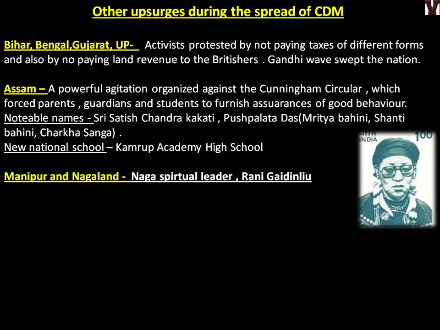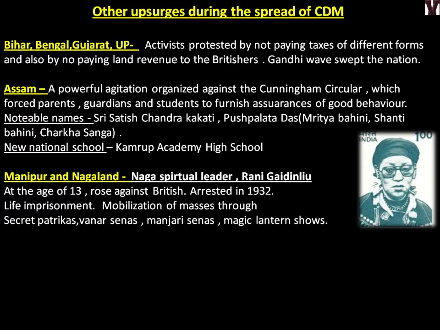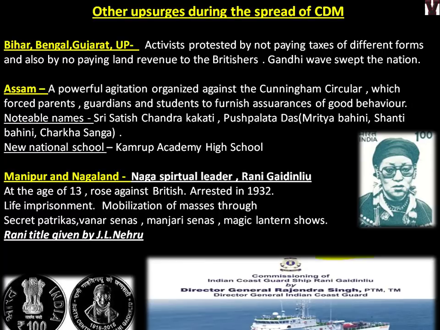So, she was actually from the young age, that is from the age of 13 itself, I think, yes, 13, she rose against the British and got arrested in 1932. Life imprisonment, mobilization of masses through secret patrikas, Vanar Senas, Manjari Senas, magic lanterns. So she was always on the streets protesting against the Britishers at a very young age, and she got life imprisonment. The title Rani was given by Jawaharlal Nehru actually. Nehru visited her in jail and gave her this title of Rani.